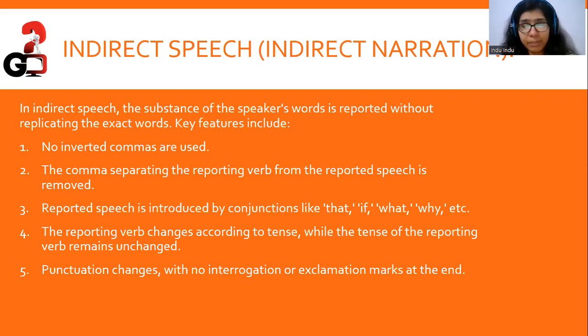Now we come to indirect speech because that is our topic of discussion for today. In indirect speech, the substance of the speaker's words is reported without replicating the exact words, right? So there are some key features of indirect speech that one must remember. No inverted commas are used. It is introduced with conjunctions like that, if, what, why, etc. The comma separating the reporting verb from the reported speech is removed. The comma that we had in the direct speech does not appear here.